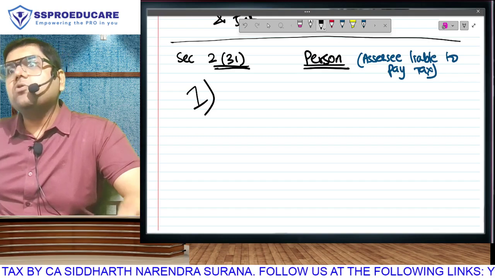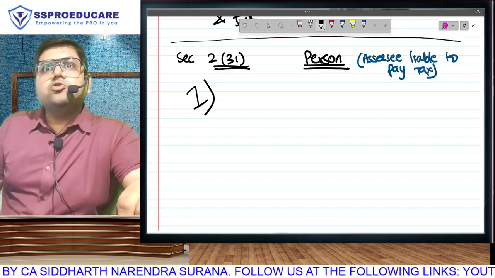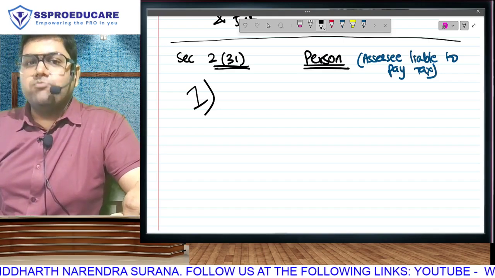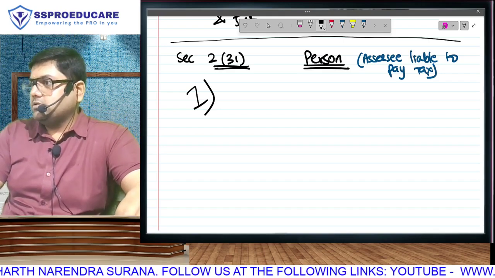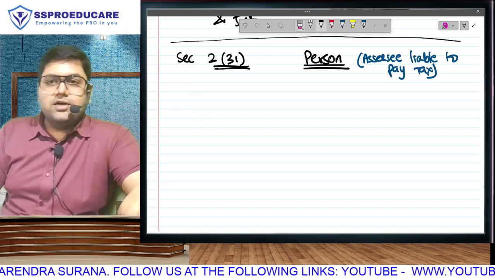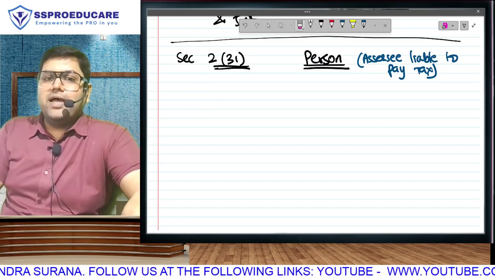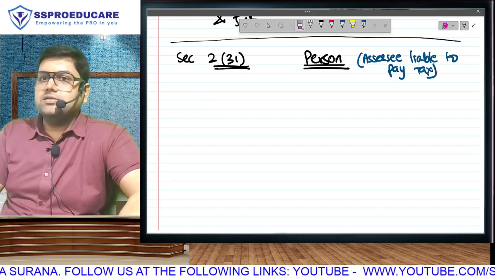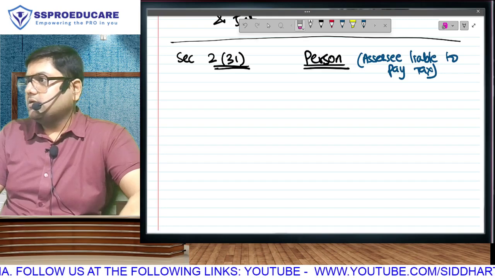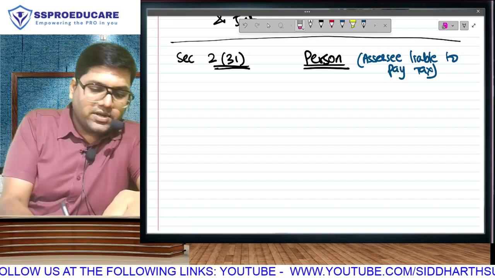So there is no question of tax. So we will do the list assuming there is income, because without income, question of tax does not arise. So let us assume there is income, and if there is income, who has to pay tax? Are you understanding this? Okay.